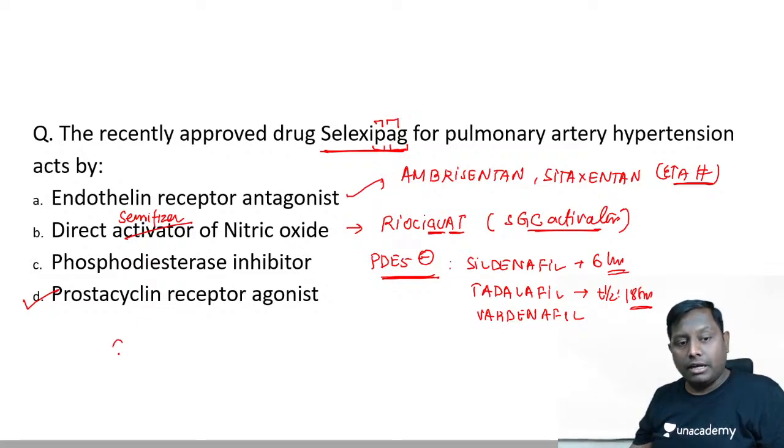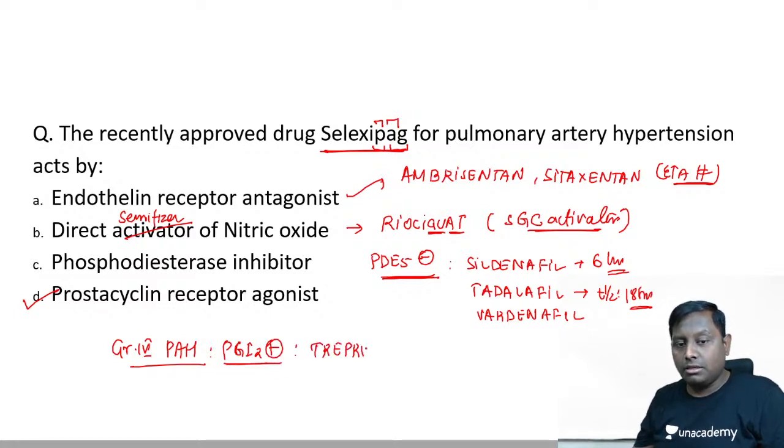Okay, in grade 4 pulmonary artery hypertension, or advanced stage, here we use PGI2 analogs. What are the PGI2 analogs? Drugs like treprostinil, epoprostenol, iloprost.